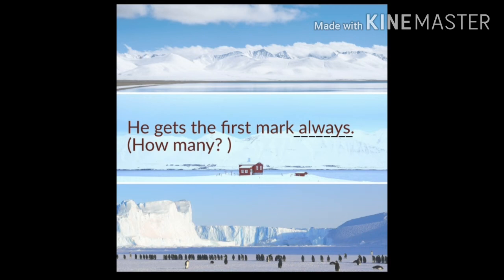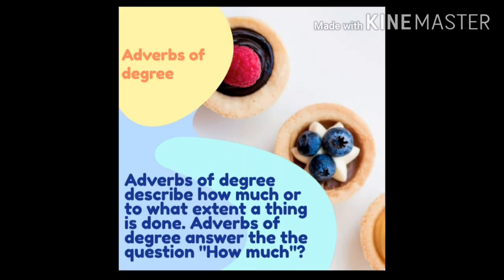Next example, he gets the first rank always. Here, how many times does he get first mark? Always. We got the answer for the question how many. So, always is the adverb of frequency in the sentence. Often, never, always, and so on are adverbs of frequency.